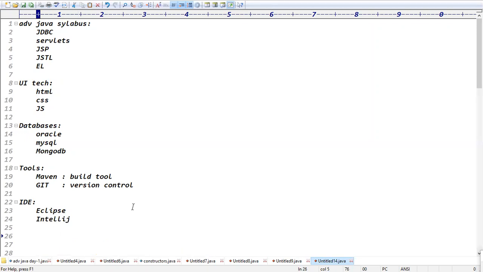As part of Advanced Java, you will get all this: JDBC, Servlets, JSP, JSTL, expression language, and UI technologies, where we will cover HTML, CSS, and JavaScript. Databases: Oracle, MySQL, and MongoDB. Tools: Maven and Git. IDEs: Eclipse and IntelliJ. Are you clear now?